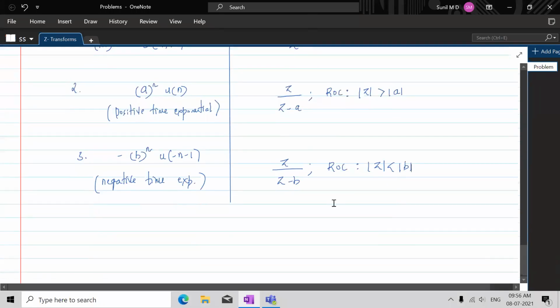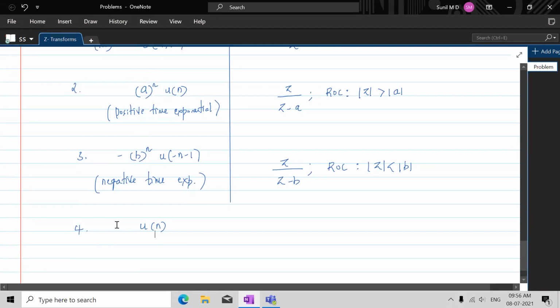Now with these two results in hand, let's see what the z transform of u of n is.